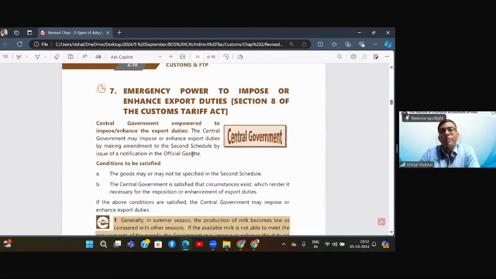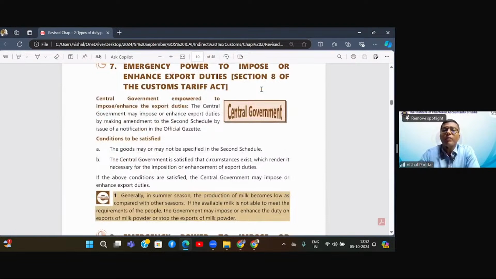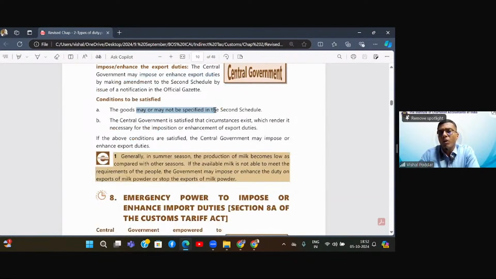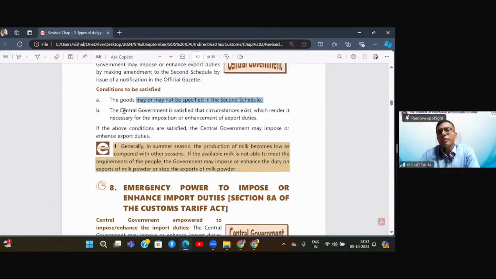Now coming to the next part, emergency power to impose or enhance export duty. This is simple. So this section has given the central government the power that whenever it wants, it can either impose a new duty or it can enhance the existing export duty. So what are the conditions? The goods may or may not be specified in the second schedule. It means either already the name of the goods is there, there is some duty, or there may not be any goods. You want to add a new item to the list. Both are allowed. Second, when this will be done, only when the government is satisfied that the circumstances exist.